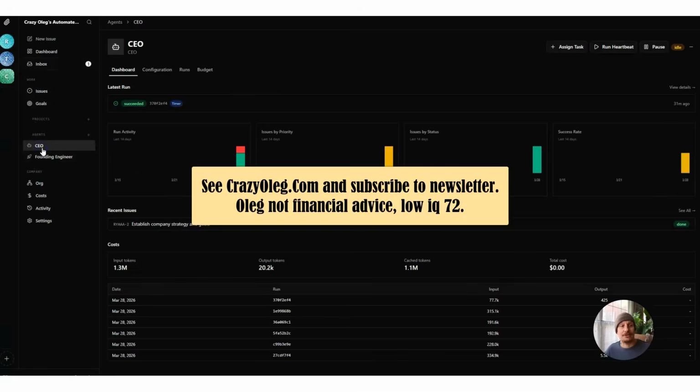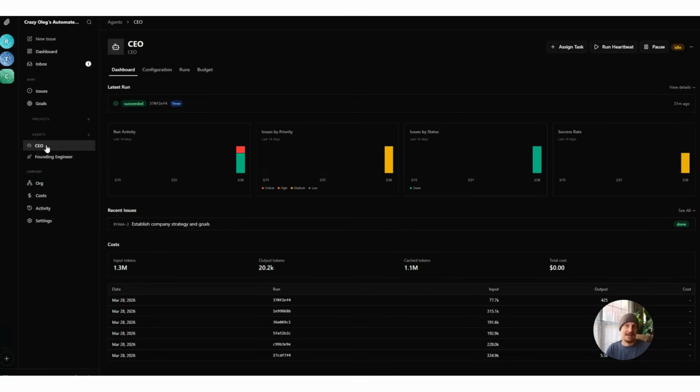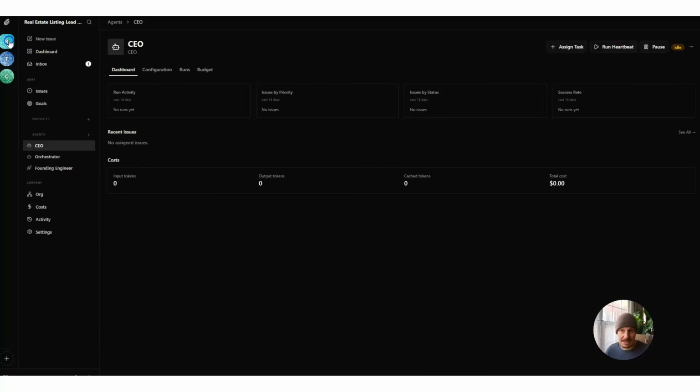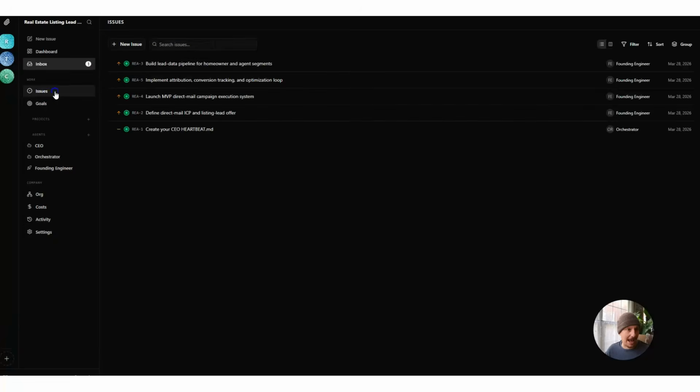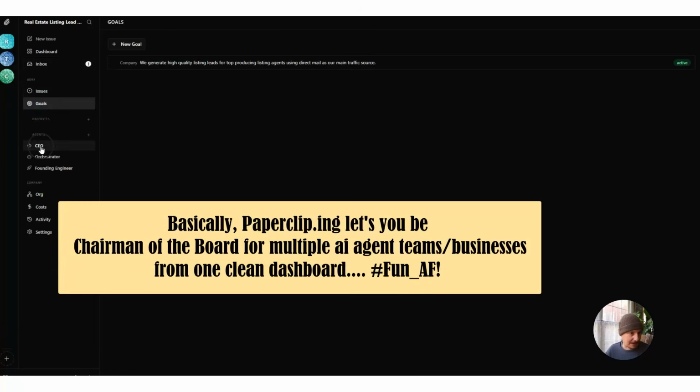And Oleg's trading scripts thing is going to have its own CEO, its own engineer. It might have a marketing guy. It might have somebody who's doing operations. Who knows? But I can organize this by logging into this one very clean looking dashboard. And if I jump into each company, I can basically go to my inbox and see where we're at. I can see all the issues like I would if I logged into Jira or something. I can set goals, and really, that's about it. I just wanted to share this with everybody because I'm kind of excited.